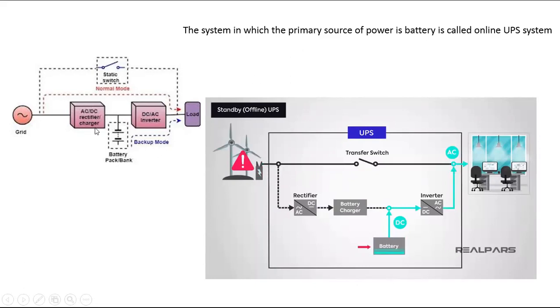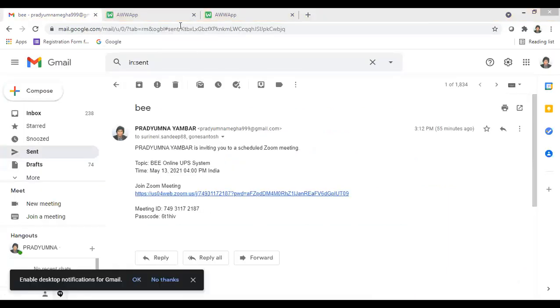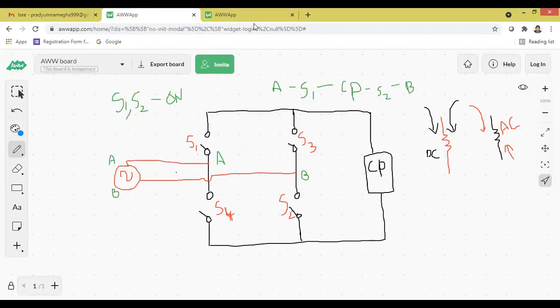So I am taking this circuit, how to convert AC current to DC current. Better you draw on paper along with me, as I am drawing the circuit right now. It is very important. Okay, let me share this slide here now. First, I will show you the basic circuit. Next class we'll speak about the inverter.